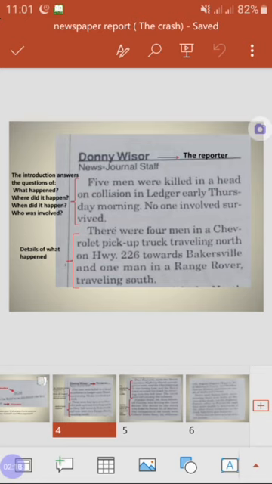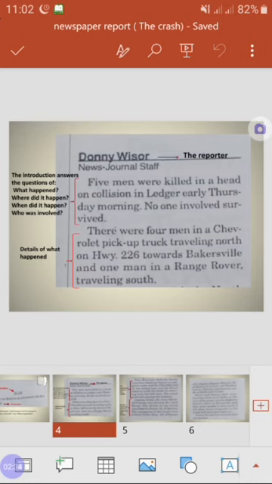Okay, so let's read it. 5 men were killed in a head-on collision. Head-on collision is a crash of 2 cars that are moving directly towards each other. In Ledger, it's a place. Early Thursday morning, no one involved survived. So here, no one was alive.